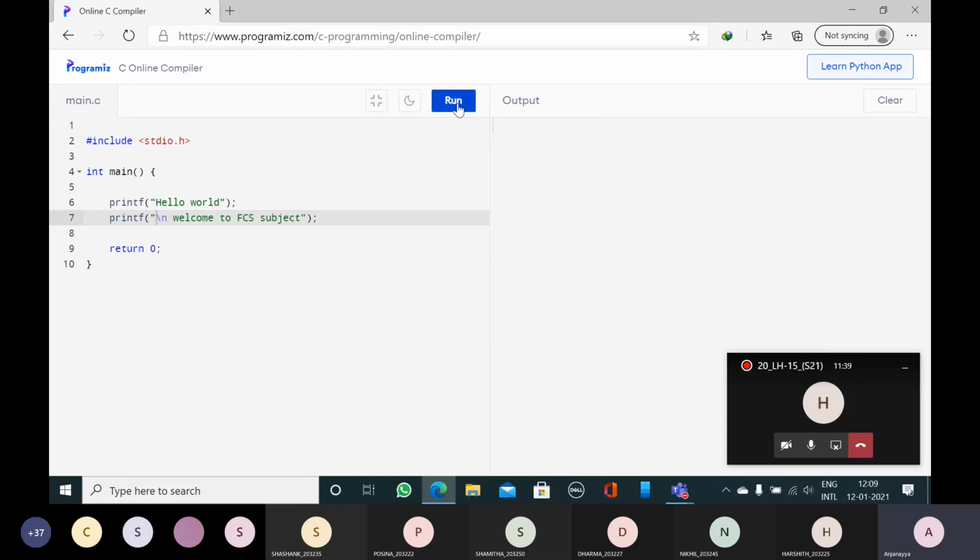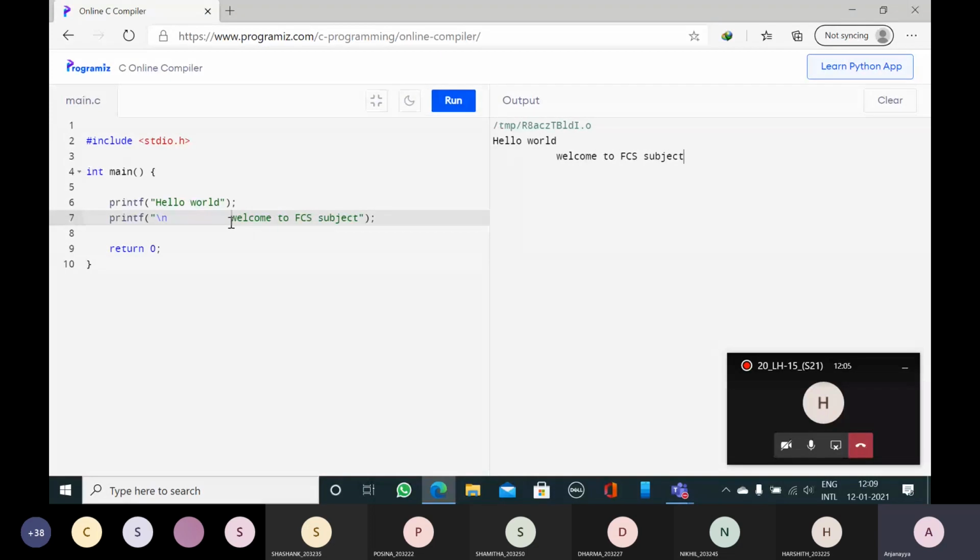So when I run this program, here you can see the output, hello world. Here it has left one space because I have left one space. So after one space, welcome to FCS subject. If you leave more spaces, for example, I leave more spaces and run again, here you can see more spaces.